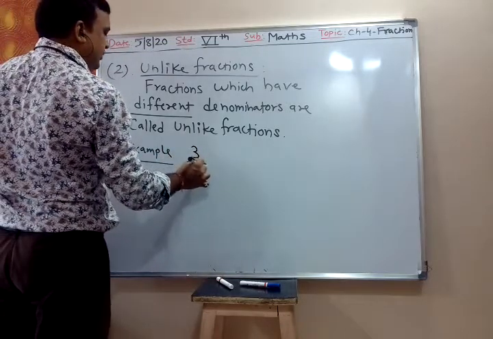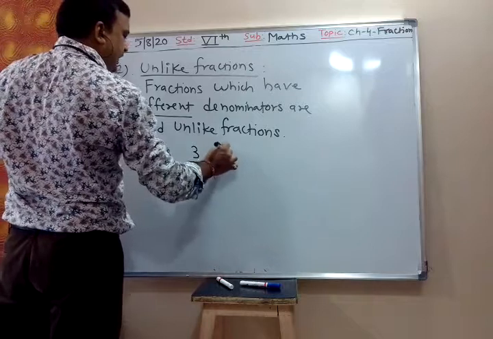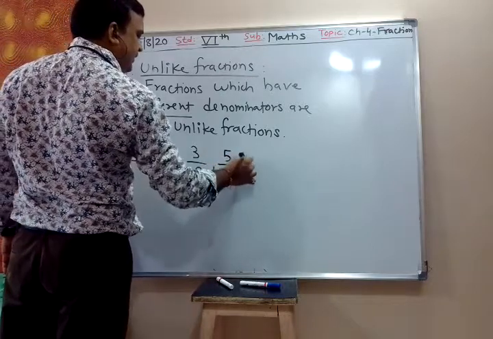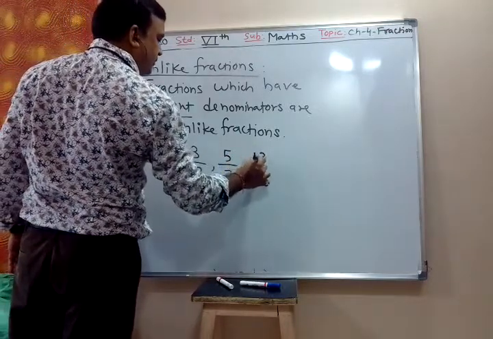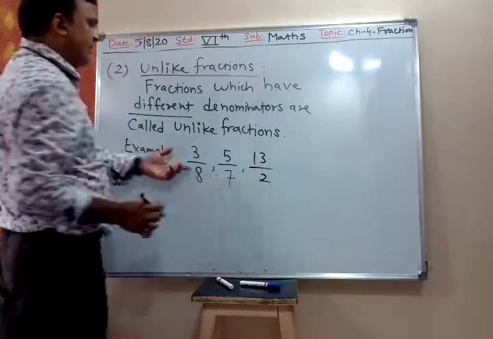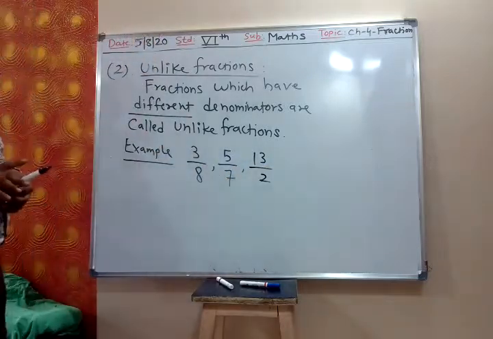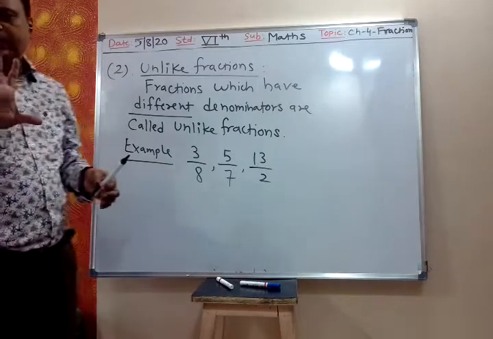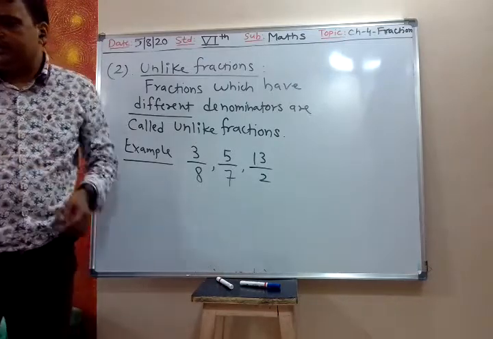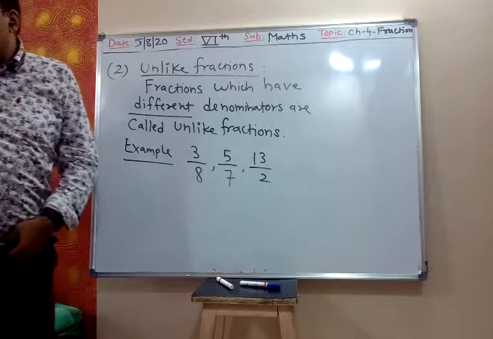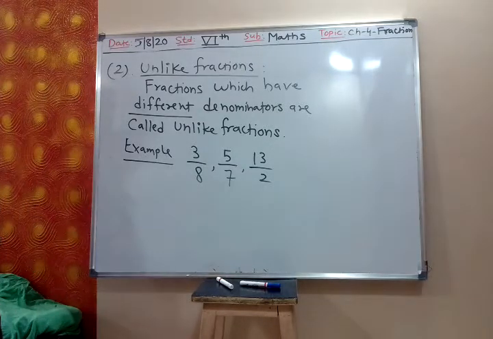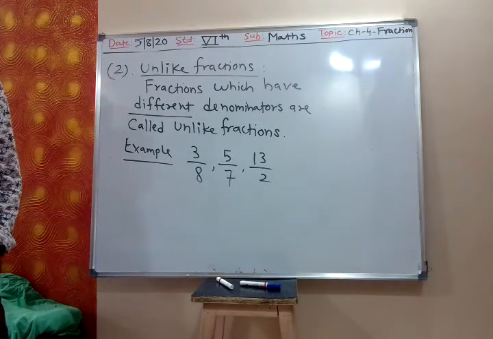We can take 3 upon 8, 5 upon 7, 13 upon 2. All are having different denominators. So they are unlike fractions. Fractions which have different denominators are called unlike fractions.